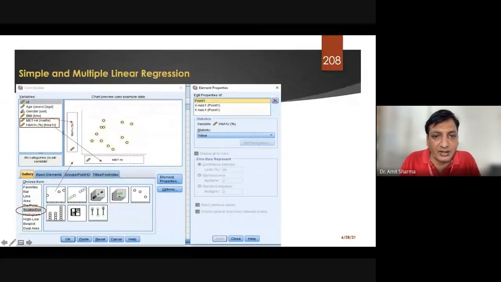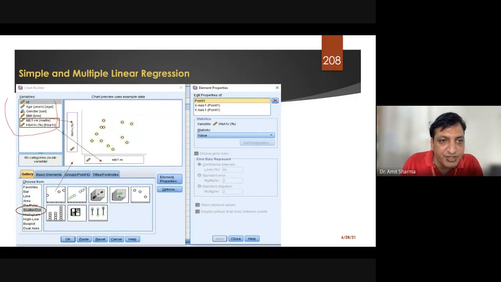Now here, there are some basics which I want to introduce. Here you are going to see the variables which you have made for your study, and this will be the Y for your study, and this will be the X for your study, the X axis or Y axis. First, you don't have to look at this upper part. Come down. Here you can see the list of graphs, the different options available in SPSS.